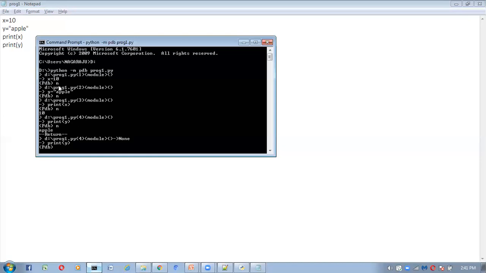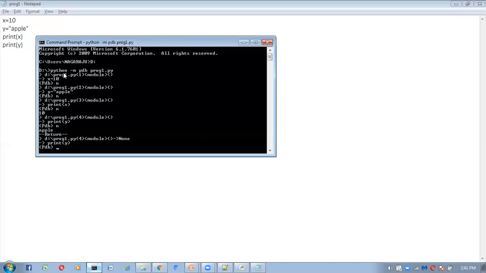Like this, each and every line it will return. We can debug to check whether we are getting the proper values or not. x means 10 only, or any other value? y means apple only, or any other value? If I print x, is 10 printing, or any other value? If I print y, is apple printing? Like that, line by line we can debug the entire program using this command.